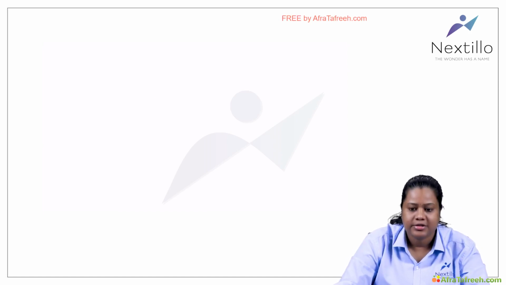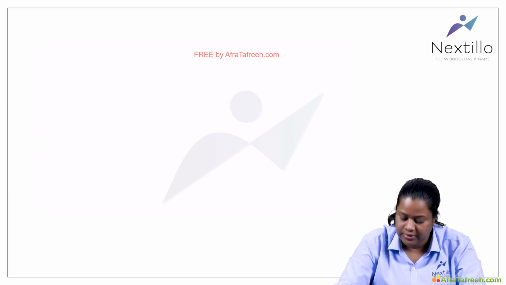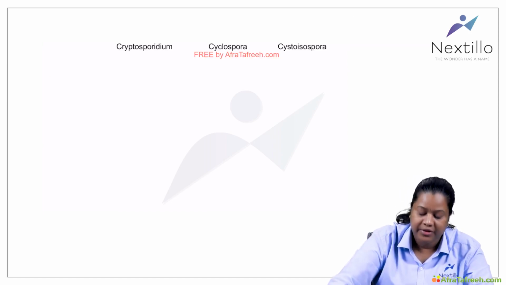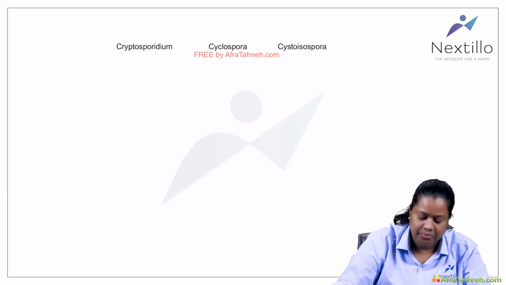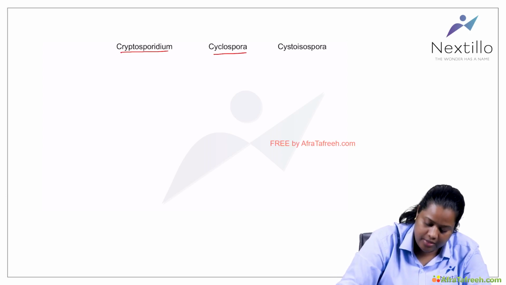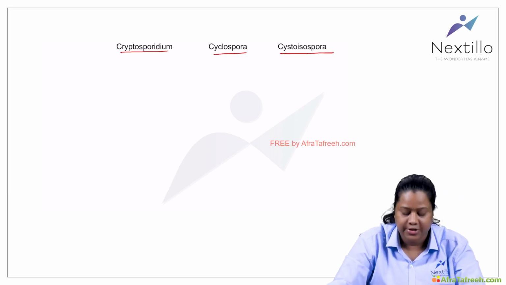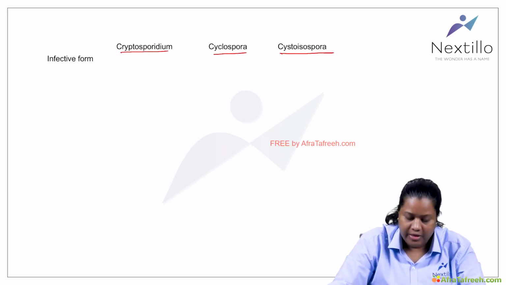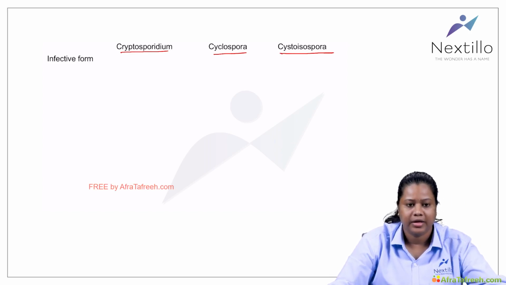Okay, so next we will move on to the next topic. The other apicomplexans of importance are Cryptosporidium, Cyclospora and Cystoisospora.